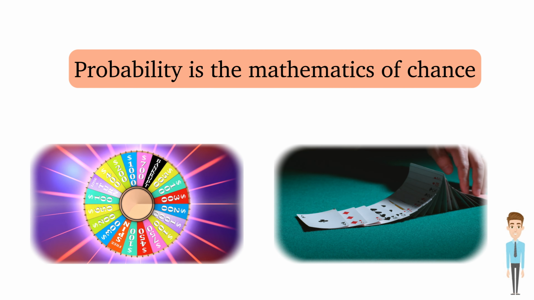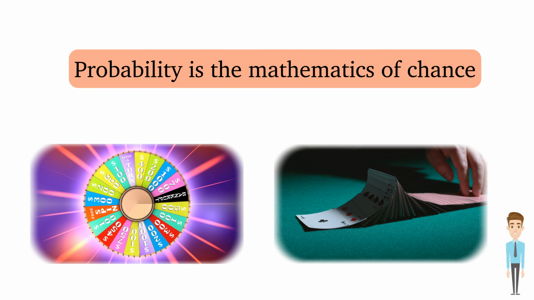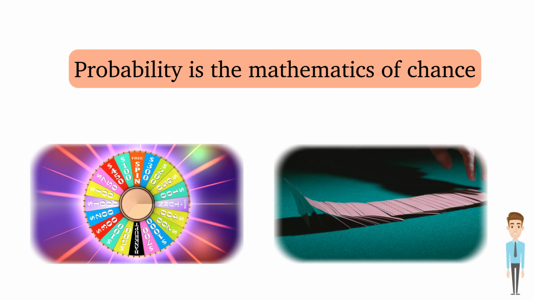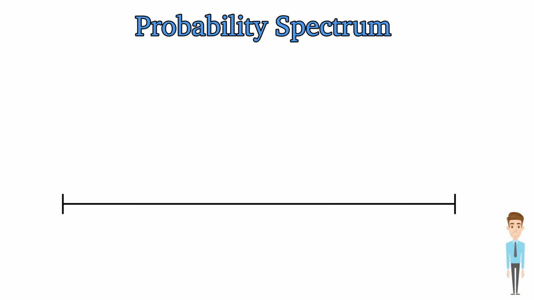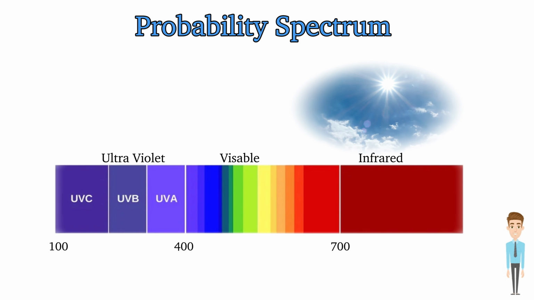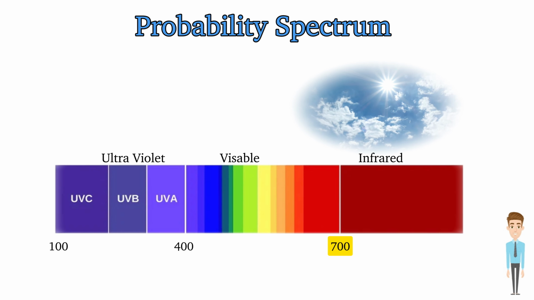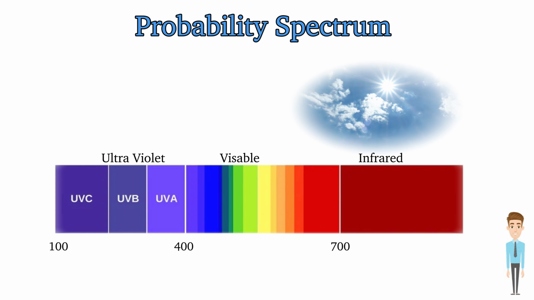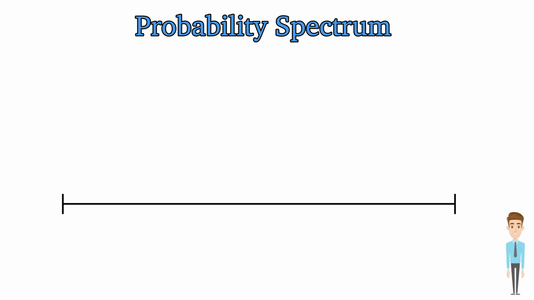Probability is the mathematics of chance. Did you know that the chances of all events and situations can be placed on a straight line or spectrum? A spectrum is where we compare things on a scale between two extreme points, similar to the UV spectrum, where we have extreme UV values, low values, and everything in between. This idea is the same for probability. Labeling the ends of the spectrum first.